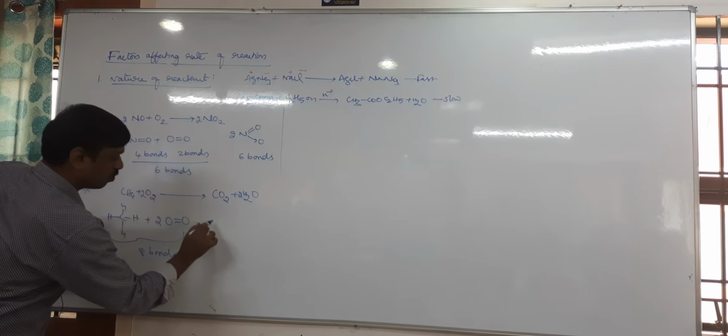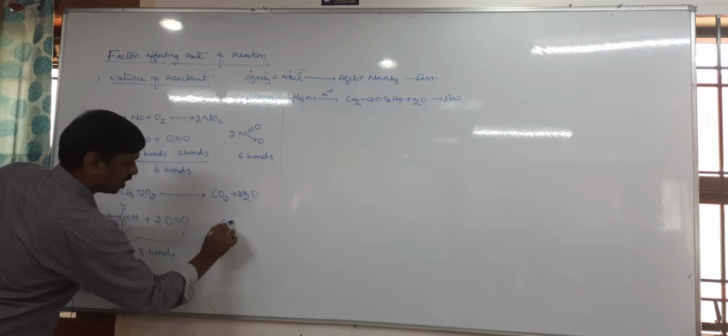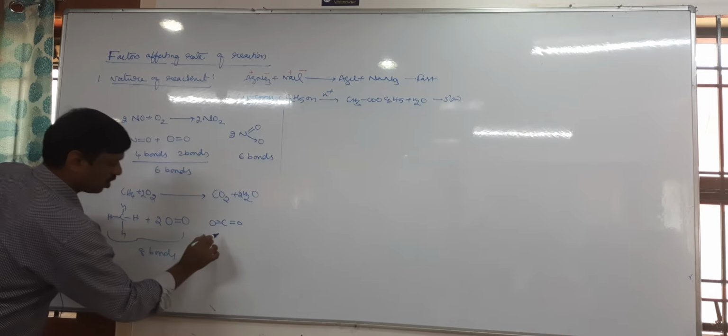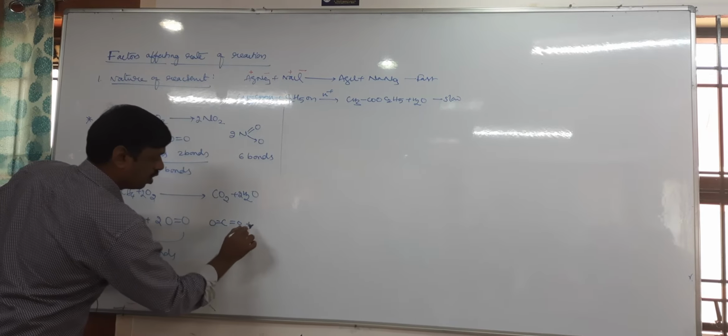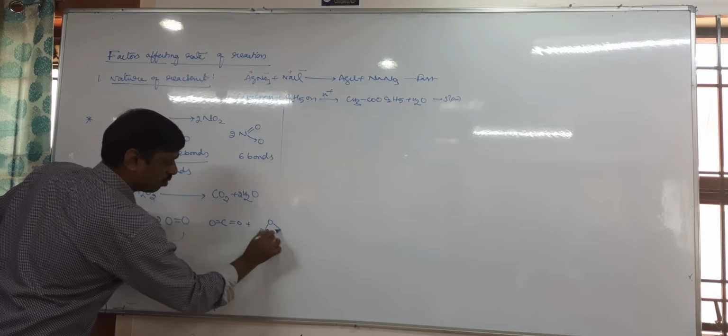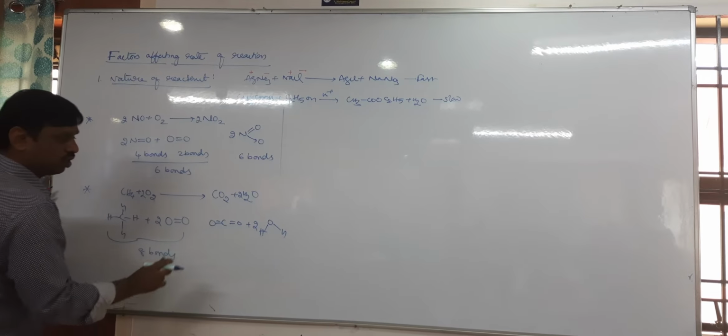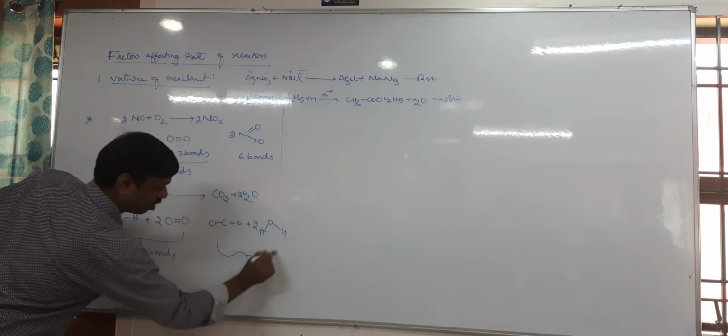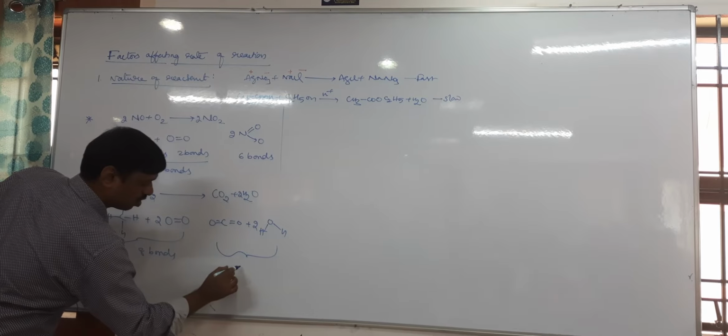Here is CO2. We know that CO2 is a linear molecule having C double bond O double bond O. So how many bonds? 4 bonds. And H2O is a bent shape molecule, so 4 plus 4. There is also a making of new bonds, 8 bonds.